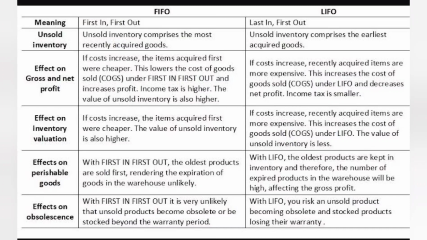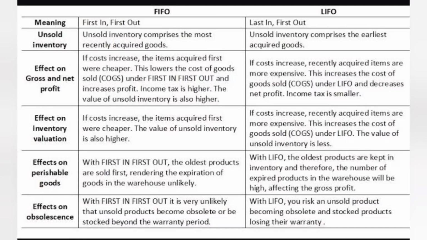With first in, first out, the oldest products are sold first, reducing the expiration of goods in the warehouse. And in last in, first out, the oldest products are kept and the new products are sold, so expired products in the warehouse will be high, which will affect the gross profit.